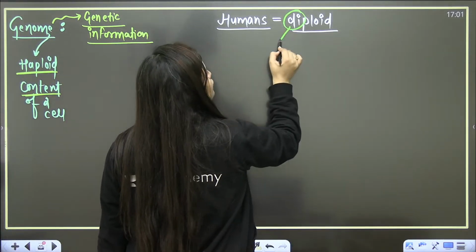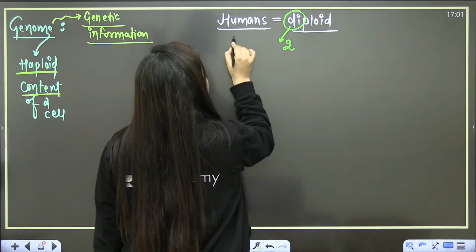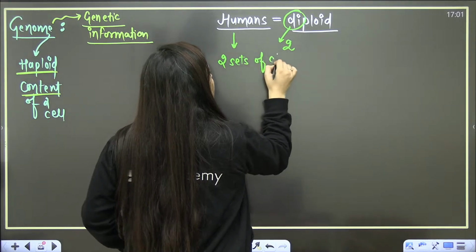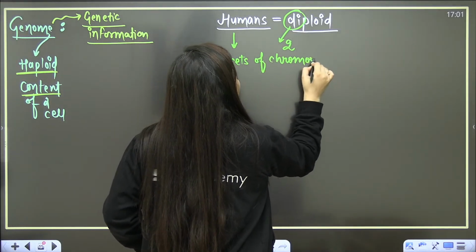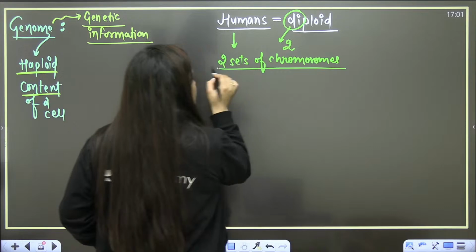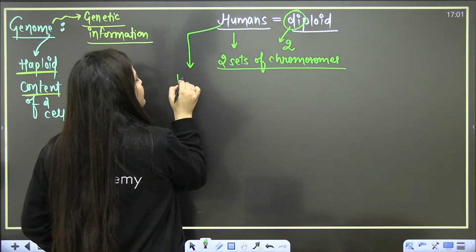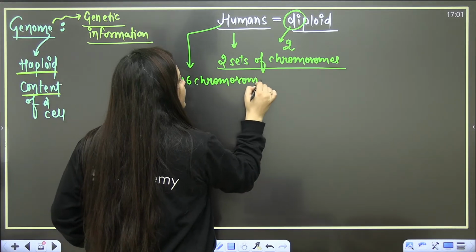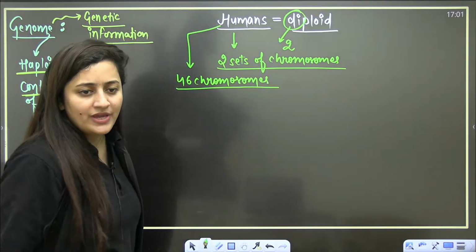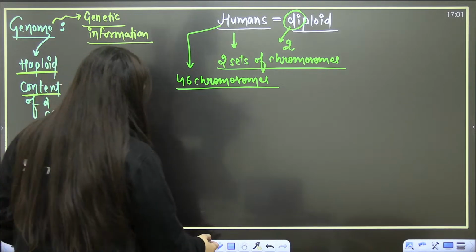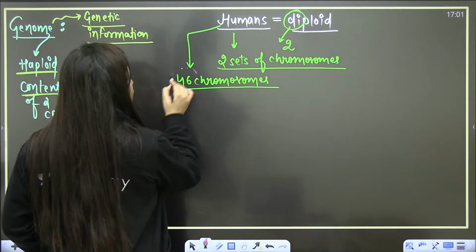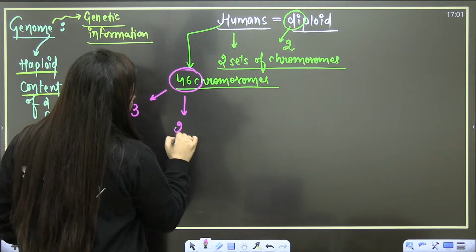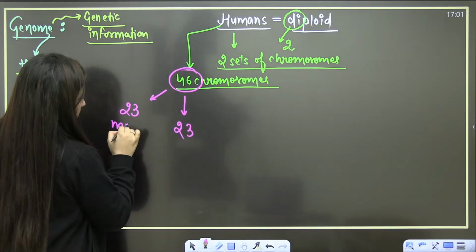Di means two. Basically, we have two sets of chromosomes. Like we know that we humans have 46 chromosomes. You all are aware of it, right? Out of these 46 chromosomes, 23 chromosomes are given by mother, 23 chromosomes are given by father.